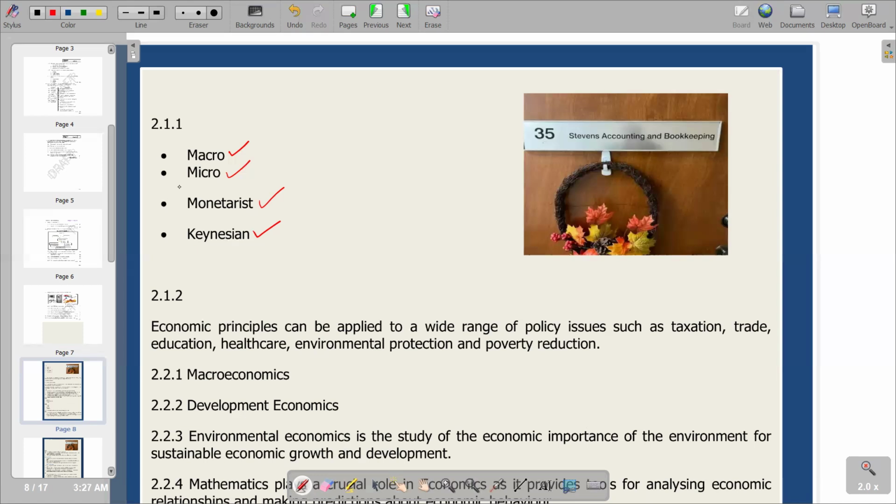Then we are saying we are looking at microeconomics. So basically, in microeconomics you will be looking at a sector in the economy, whereas when we're talking about macro, we're talking about the whole economy point of view. So this is what we have on macro and micro.